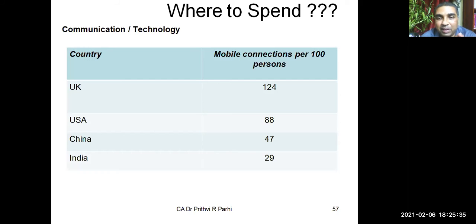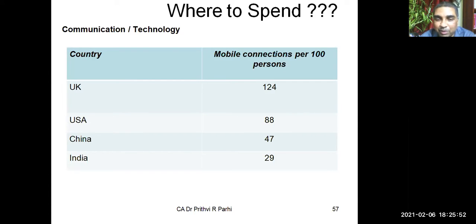This is the number of mobile connections per 100 people. This is again a little old statistic and has not been updated, but still we'll have some idea. Per 100 people, how many connections are there? In the USA, per 100 people, there are 124 phones.